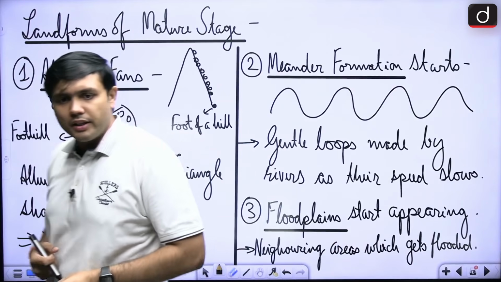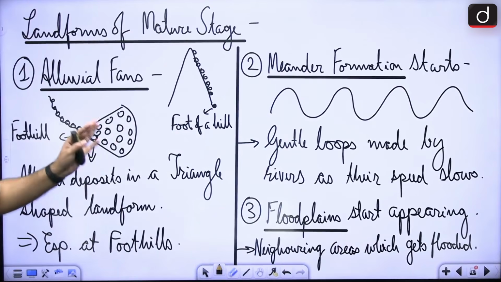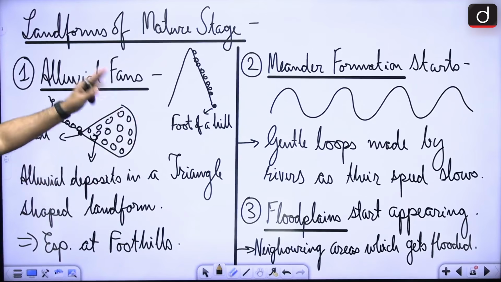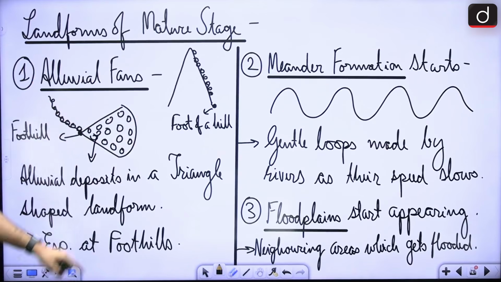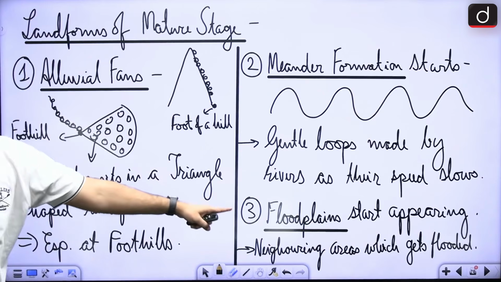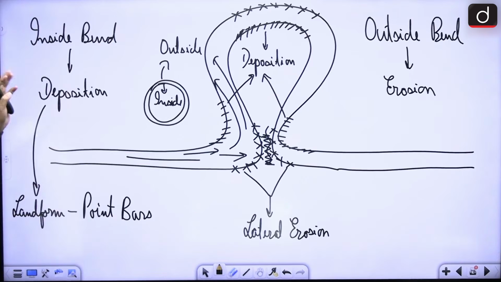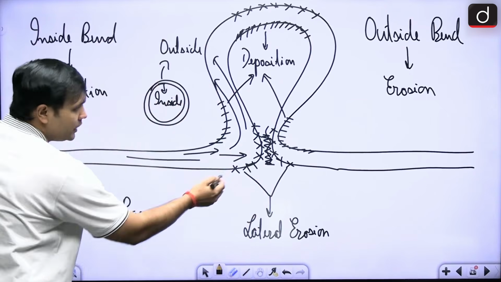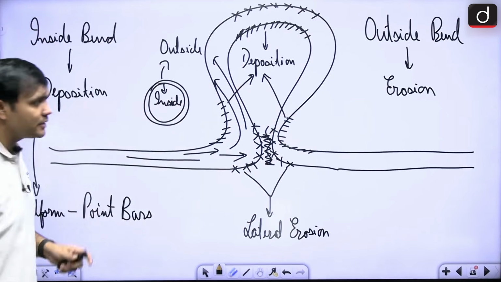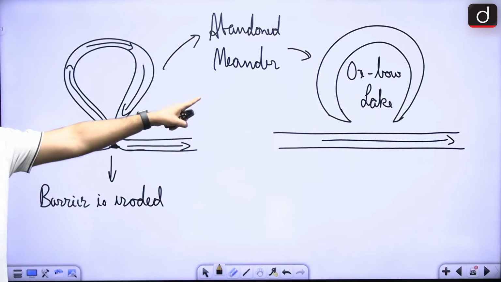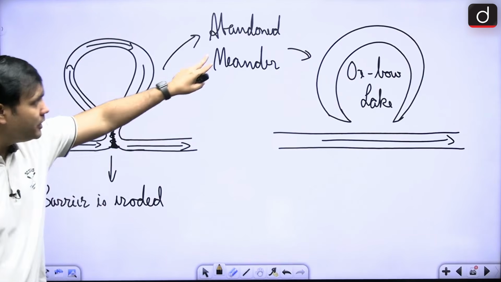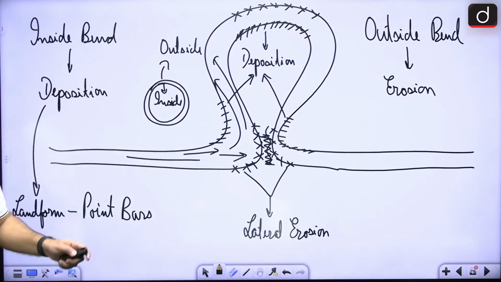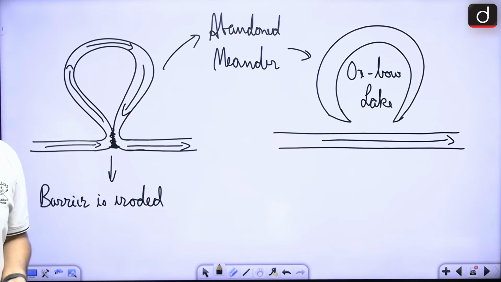Now, what are these depositional landforms that we are seeing here? So, here you will find alluvial fans, almost like a fan-like extension of alluvial deposits. Here meander formation starts, here floodplain starts appearing, right. Next, as this meander formation is happening, slowly and slowly there will be depositions on both the bends and it will create an oxbow lake. So, these abandoned meanders, due to the erosion that is happening in these particular regions, are forming oxbow lakes. These are depositional landforms, right.